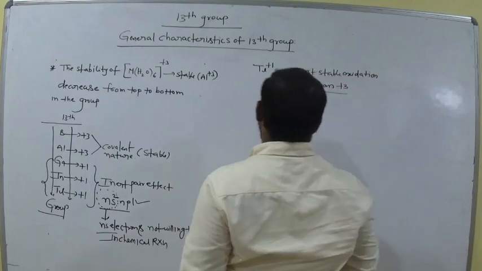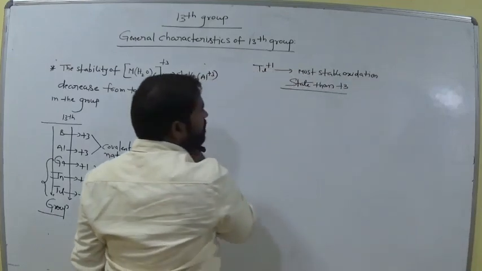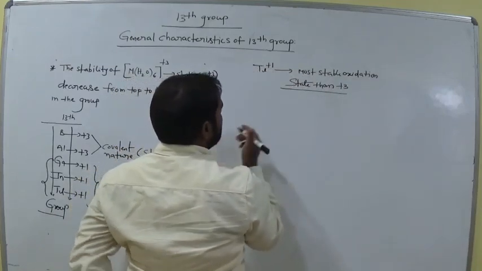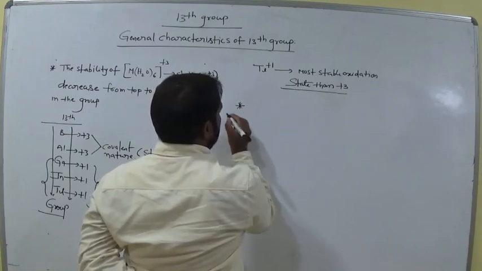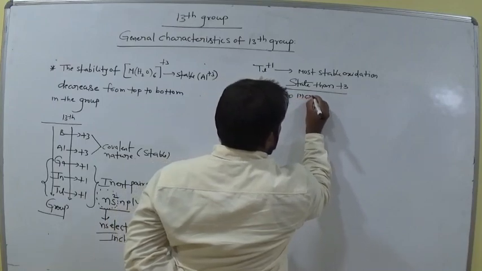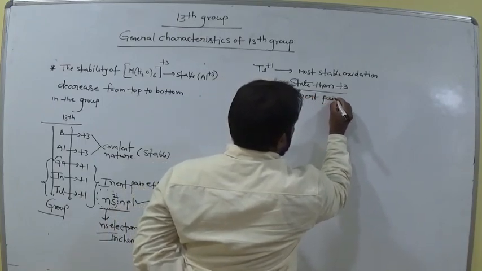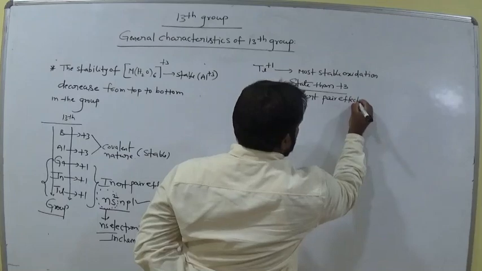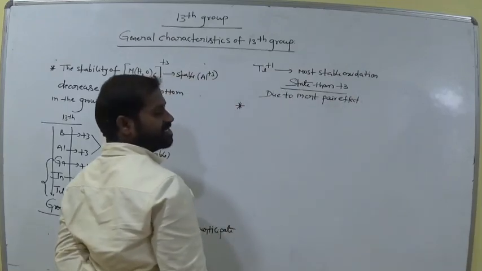Okay, remember this point. Thallium +1 is the most stable oxidation state, due to the inert pair effect. Is it clear?